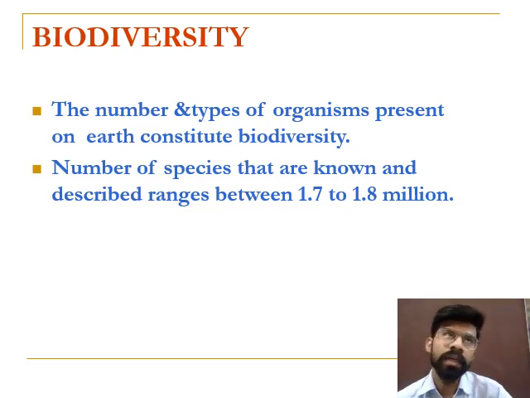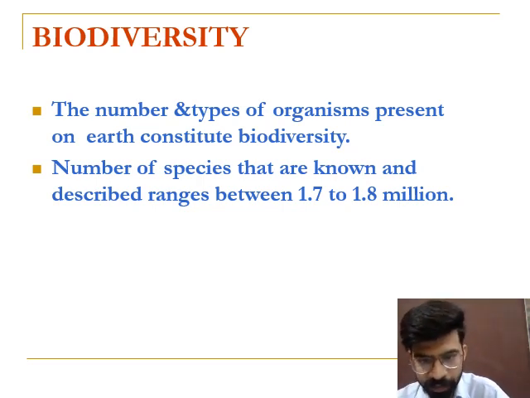For example, in our ecosystem, different types of plants and different types of animals are there. In plants, algae, bryophyte, pteridophyte, angiosperm, and gymnosperm are present. In animals, phylum Porifera, Platyhelminthes, Echinodermata, and different members of these phyla are present. So the sum total of all the members present in an ecosystem or on Earth is known as